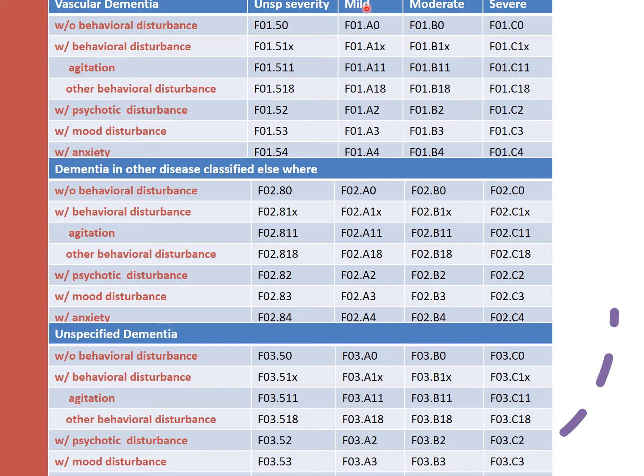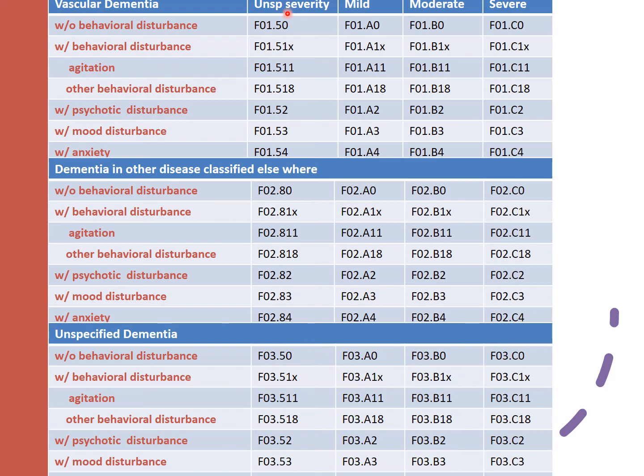For A, mild severity, the fourth character is A. Moderate severity, fourth character is B. For severe stage, the fourth character is C. Character 5 indicates the type of behavioral disturbance.